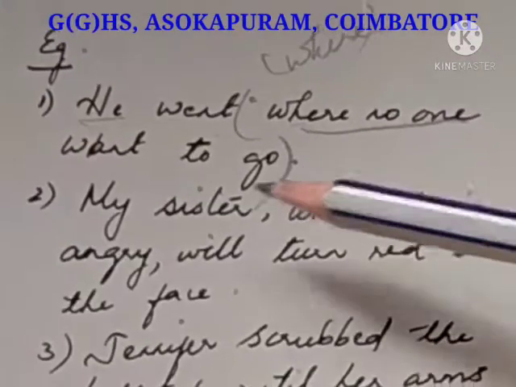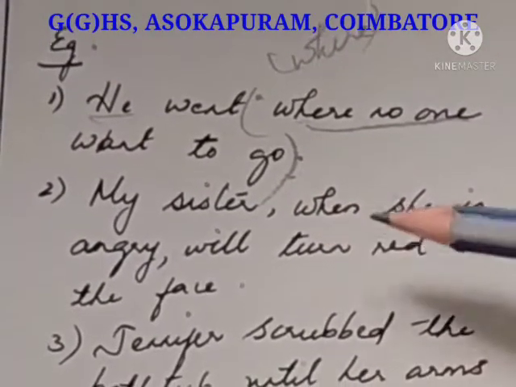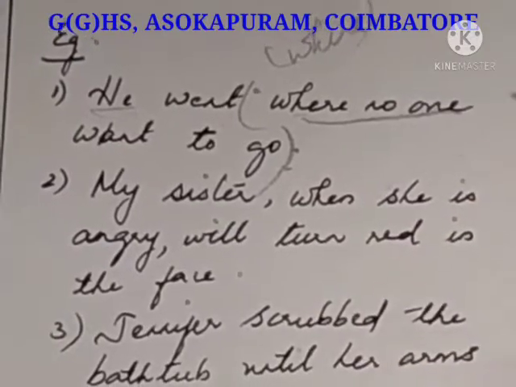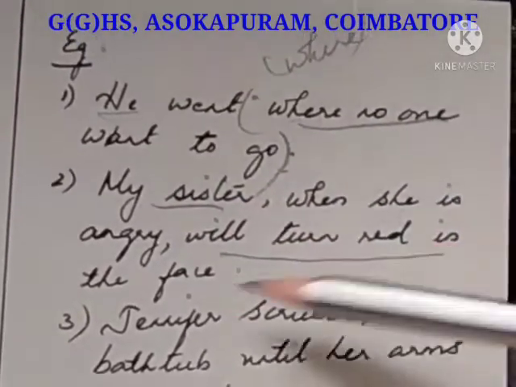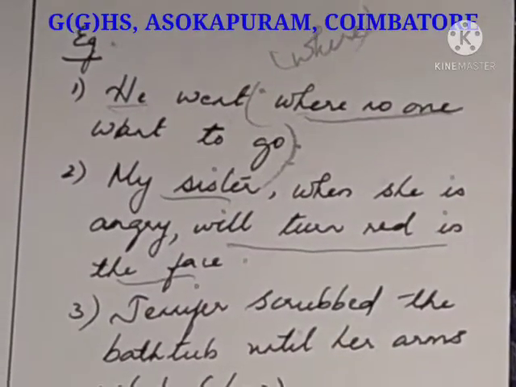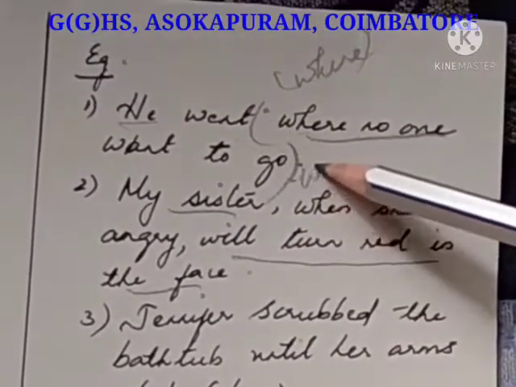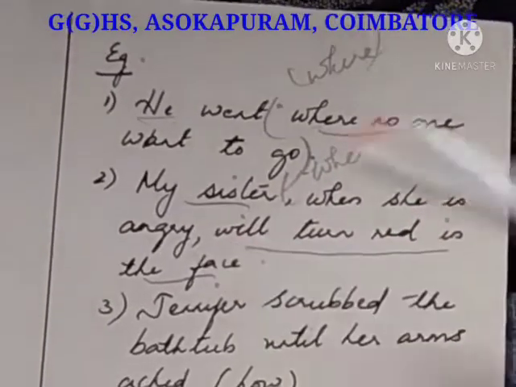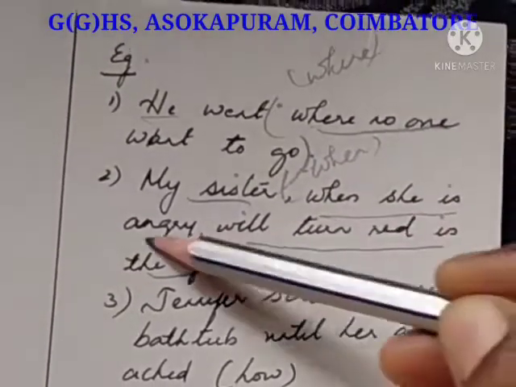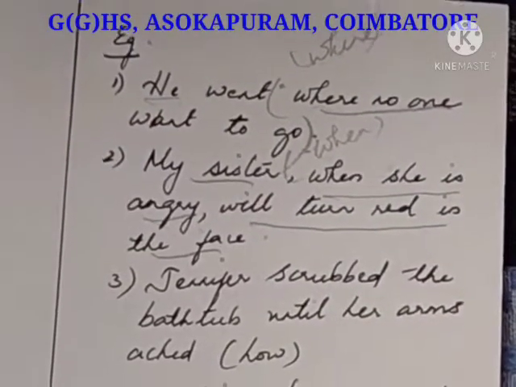Okay. Next one. My sister, when she is angry, will turn red in the face. My sister will turn red in the face is an independent clause. When will she turn red? You are asking the question when. The answer is when she is angry. So this when she is angry is an adverb clause.